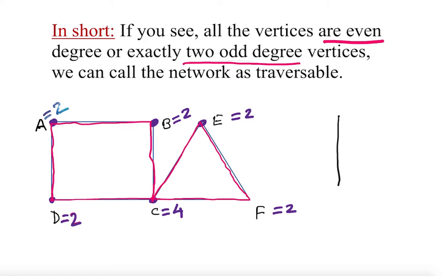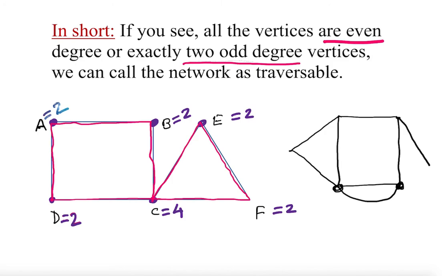Now I'm going to work out one problem where many of us make mistakes. So let's take a look at this one. Okay, so I have 2, 4, 4, 2, 3, 3.